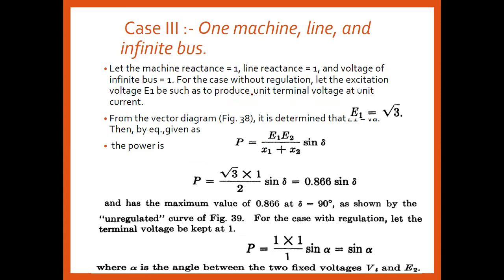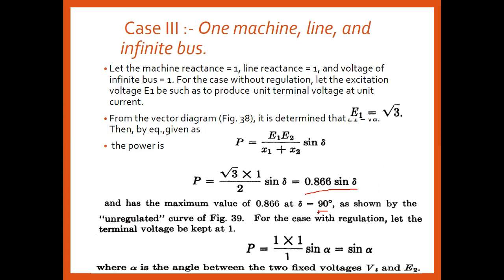So for the case without regulation, the excitation voltage E1 can be produced at unit current. For the unregulated condition, the power is equal to 0.866 sine of theta. So we get maximum power when theta is 90 degrees. This is the condition for the unregulated case.